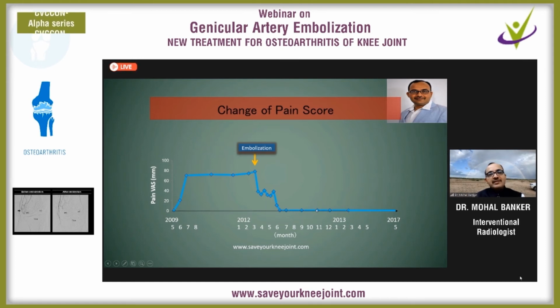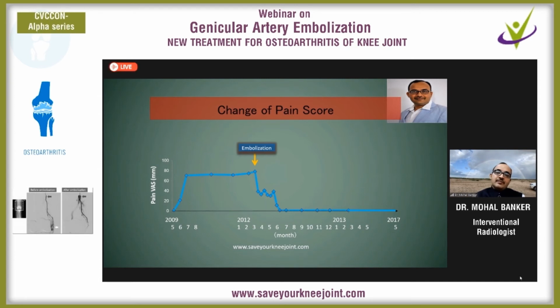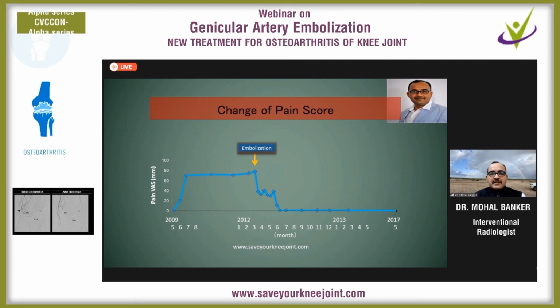So what is the reason for this sudden reduction of the pain? This is a very important etiology to understand. Because of this neoangiogenesis, along with these newly formed microvessels, sensory nerves also develop.